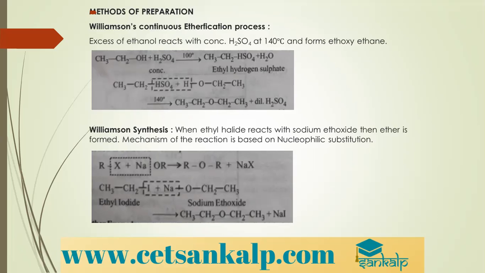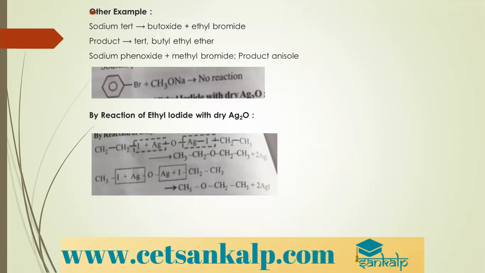Next is Williamson's synthesis. When ethyl halide reacts with sodium alkoxide, then ether is formed. So ethyl halide, that is alkyl halide, when it reacts with sodium ethoxide, sodium halide comes out, and we get ROR. So ethyl iodide plus sodium ethoxide gives ethoxyethane. How to write the IUPAC name? Ethoxyethane, and this mechanism is based on nucleophilic substitution.